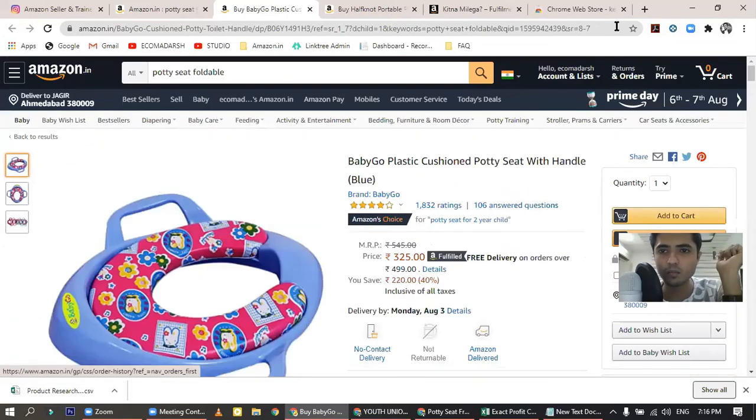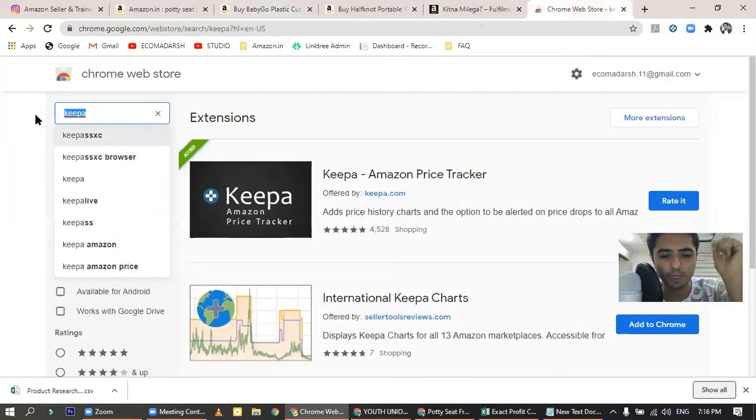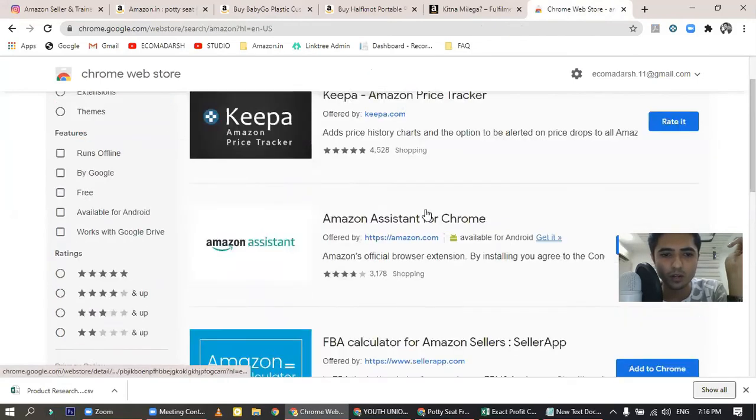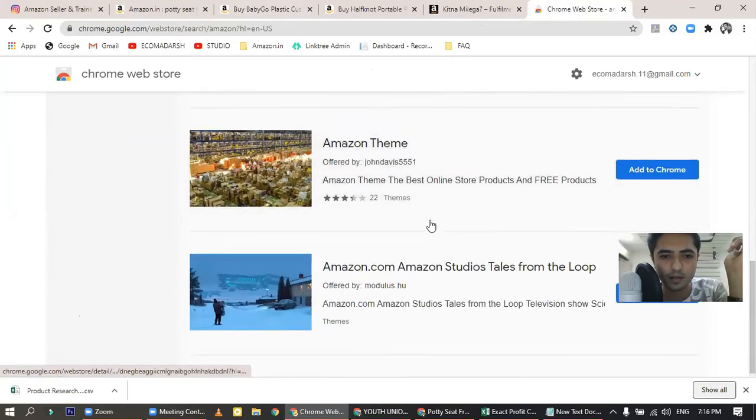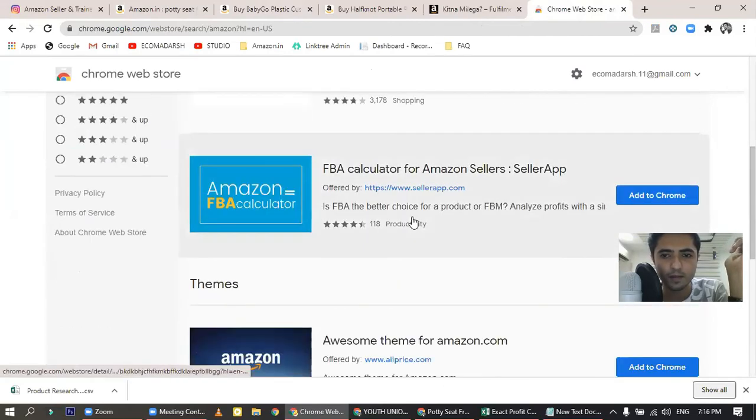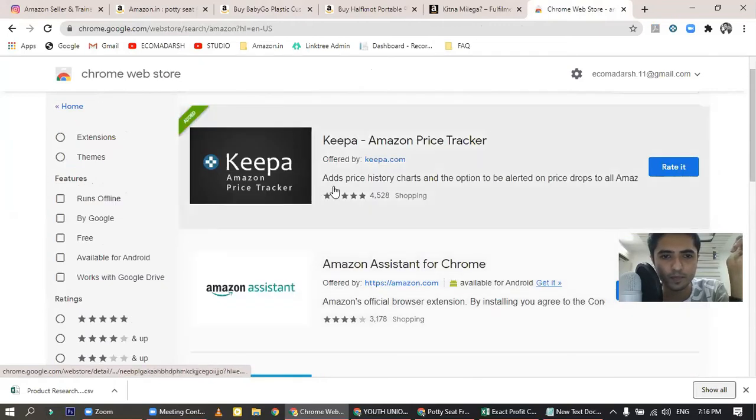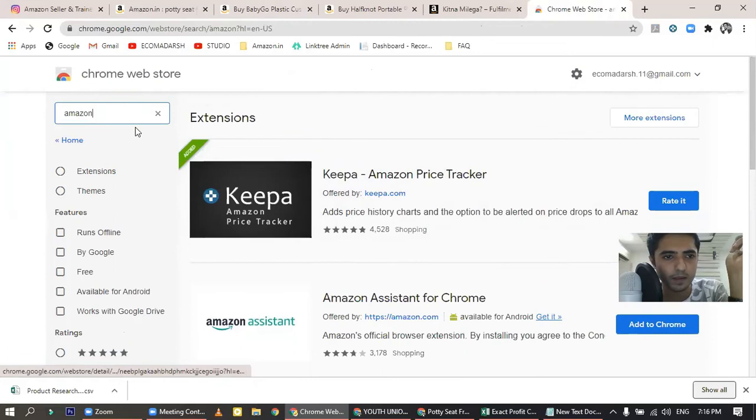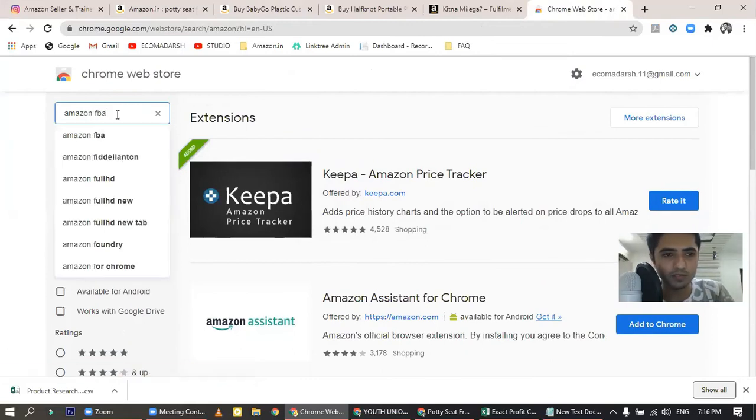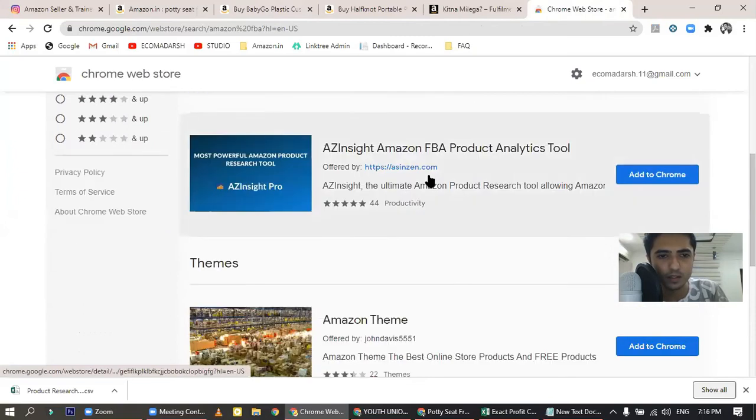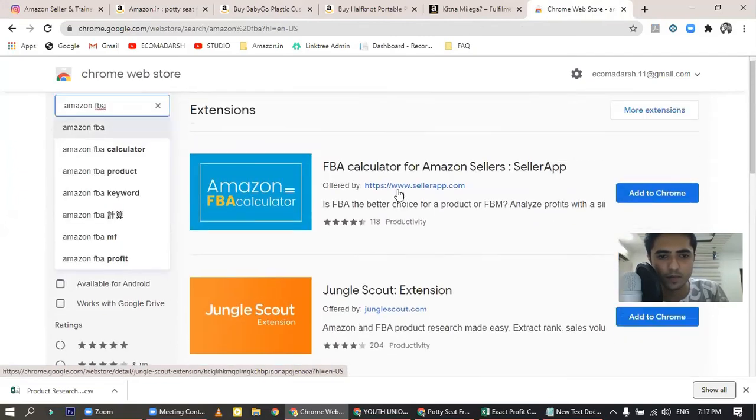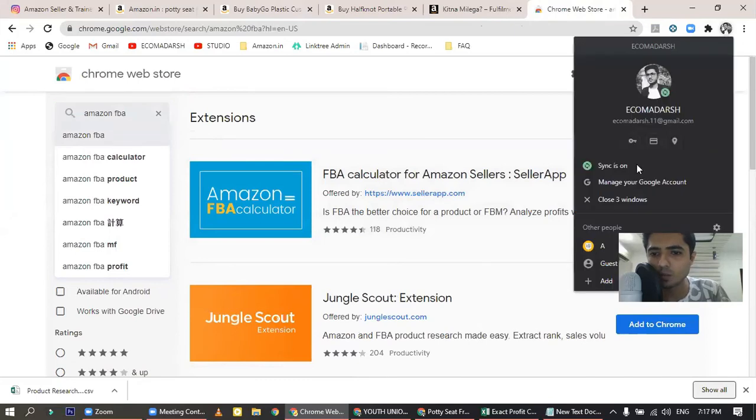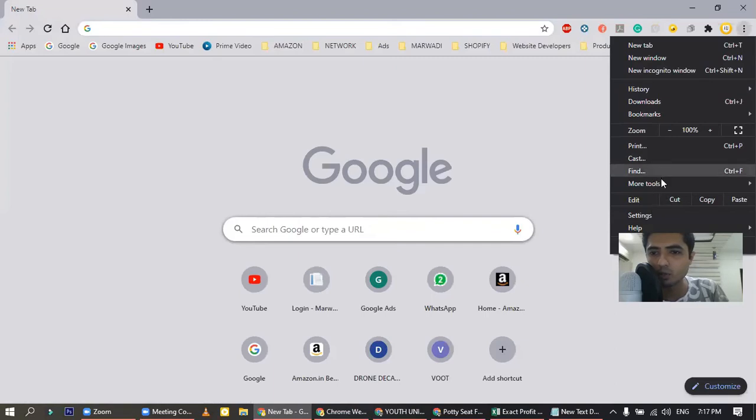Then there is one more tool that is from Amazon itself. Just type Amazon in the Google Chrome. Okay, I'm not being able to find that. Type Amazon FBA. Okay, I will share one more screen with you guys. I'm going to share a few tools with you.